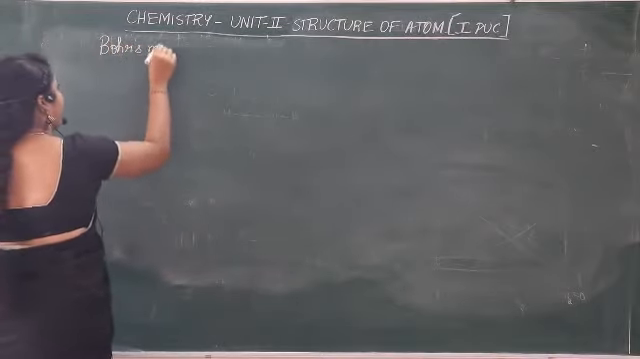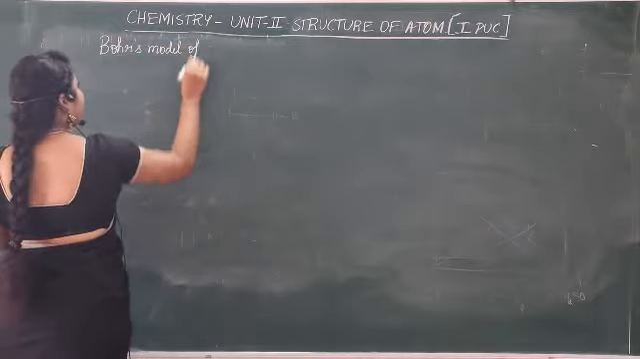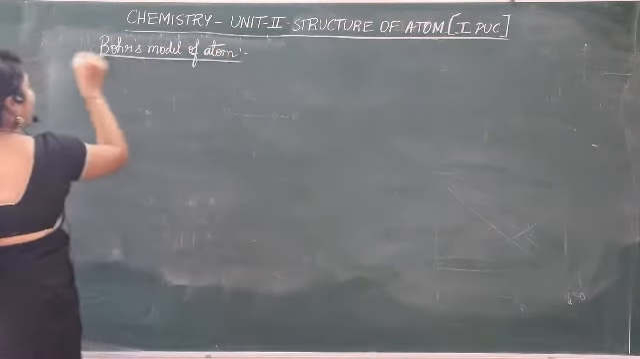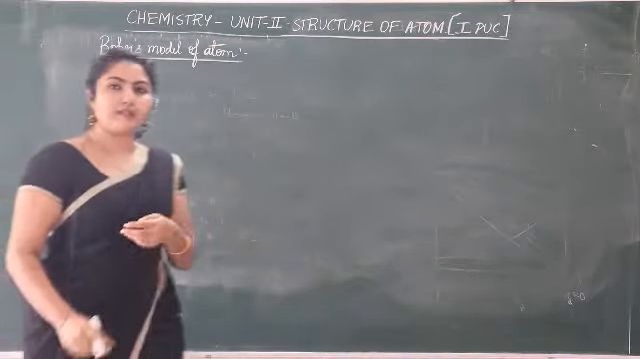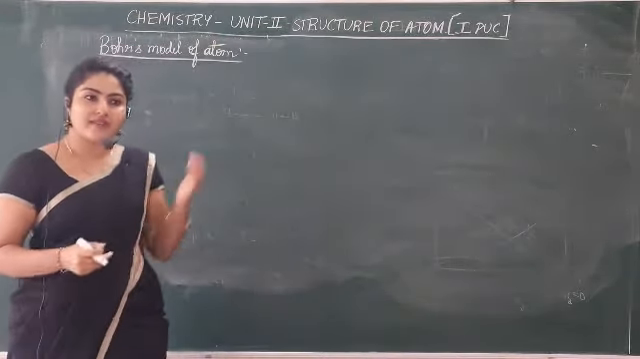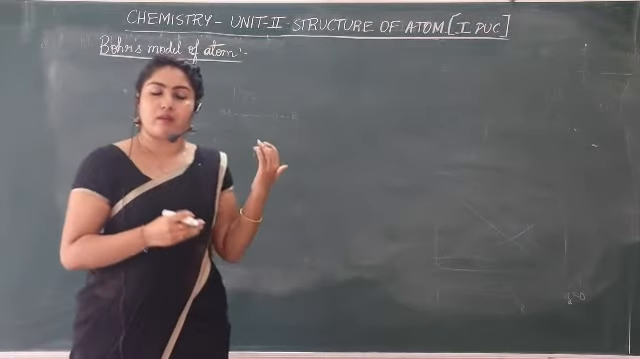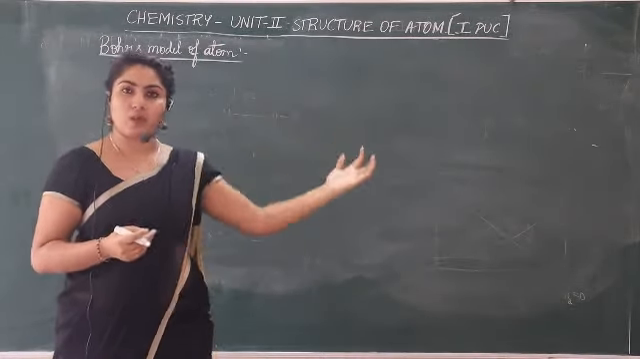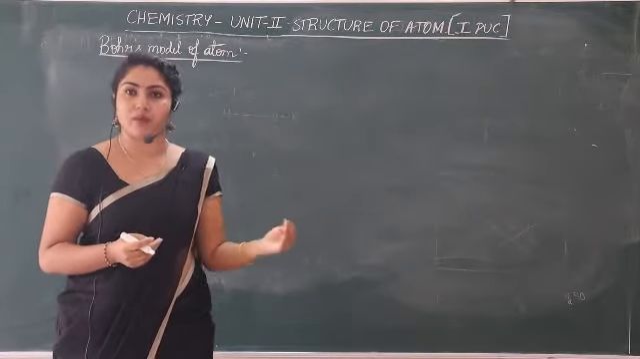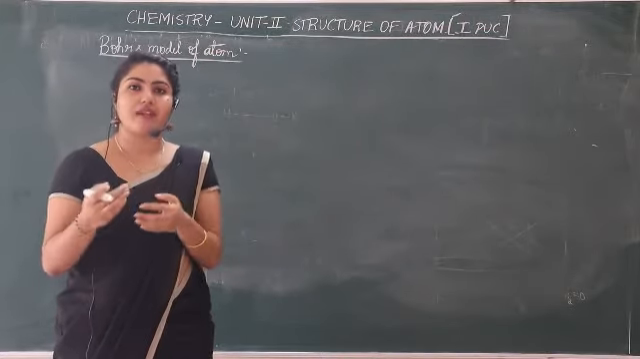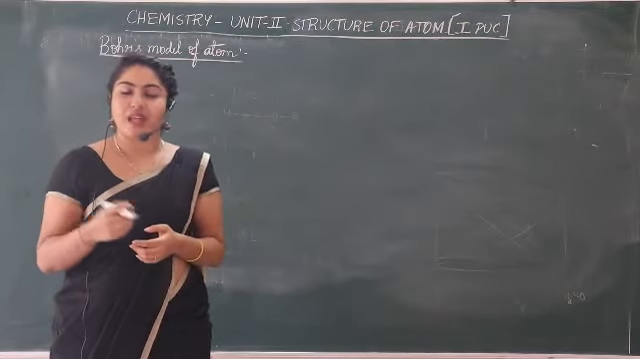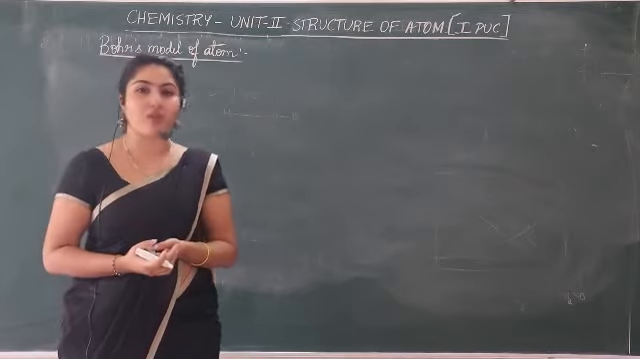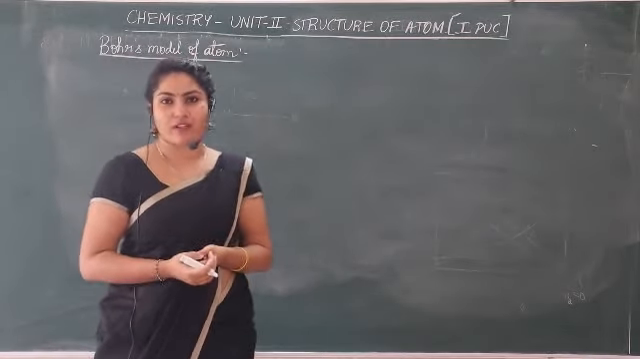We will move further to the next model, that is called Bohr's atomic model, or Bohr's model of atom. Niels Bohr was a scientist who studied all the other models of atoms, J.J. Thomson's model of atom and Rutherford's atomic model, and based on that we have studied different concepts. Now he improvised it and gave further explanation related to the model of atom. That is what we are going to study.